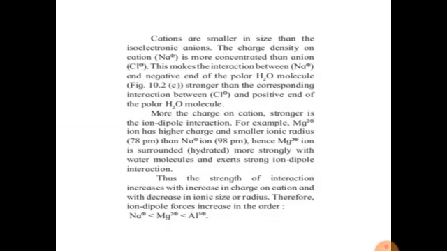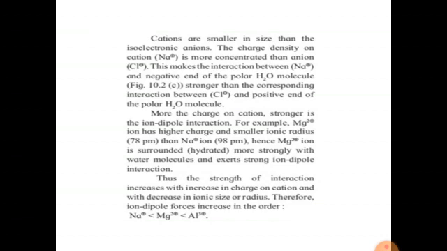Cations are smaller in size than the isoelectronic anion. The charge density on the cation is more concentrated than on the anion. This makes the interaction between Na+ and the negative end of the polar H2O molecule stronger than the corresponding interaction between Cl- and the positive end of the polar H2O molecule. The positive end of the polar H2O molecule means hydrogen, and the negative end means oxygen.